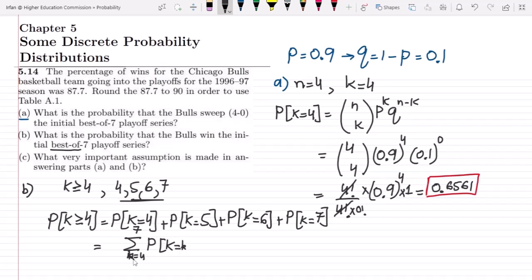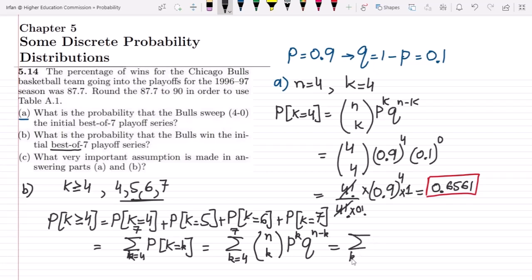This is small k. As this is a problem of the binomial probability, we write it like this, k equal to 4 up to 7, and write the formula for the binomial probability law, which is n choose k, p^k, q^(n-k). Let me write all these values here.